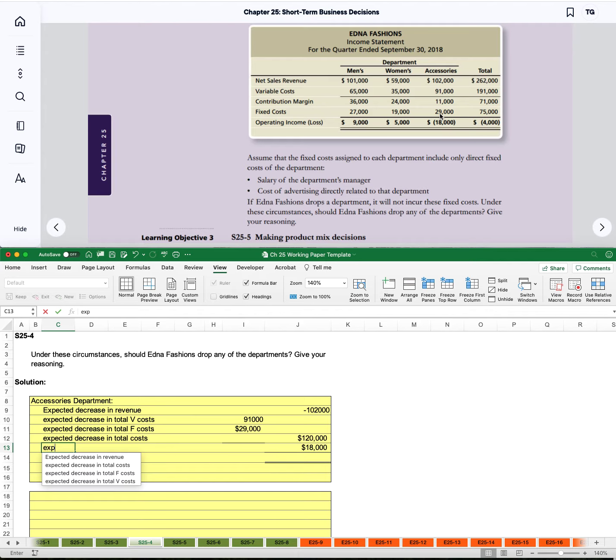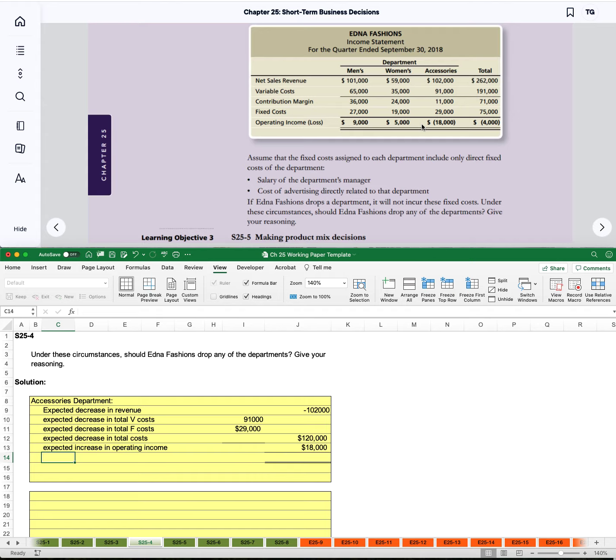So we would have an expected increase in operating income of $18,000. And so this one's simple because we could just get rid of this and we would now have an increase of our total operating income by $18,000, which means that this operating income that's currently negative would no longer be negative. It would instead be a positive $14,000. And so that would be a good thing.